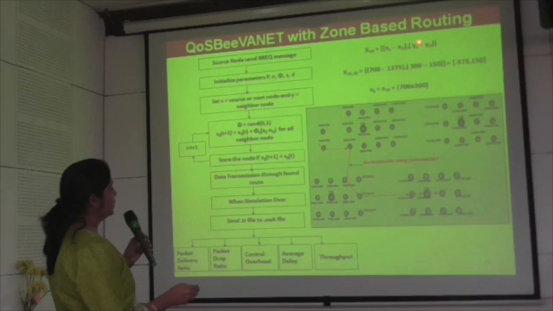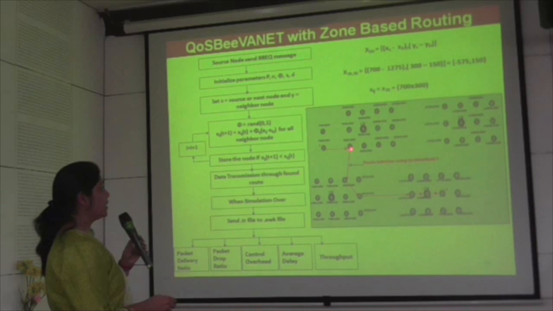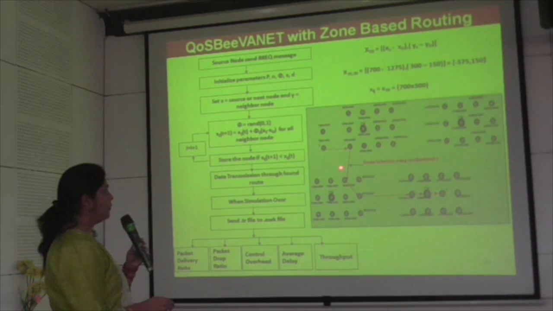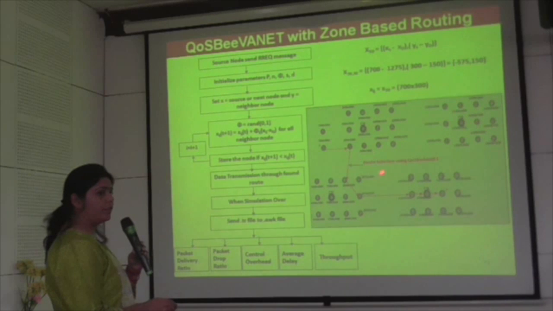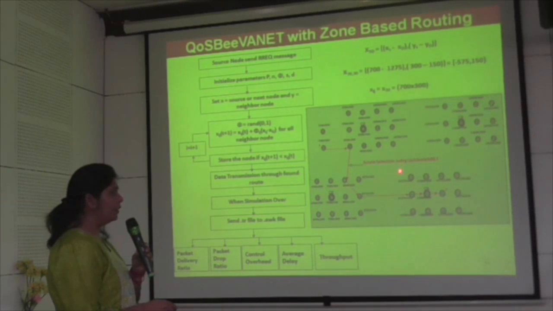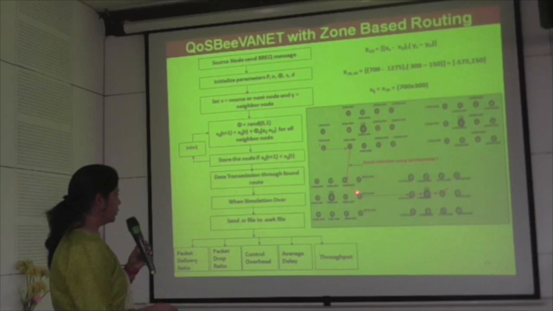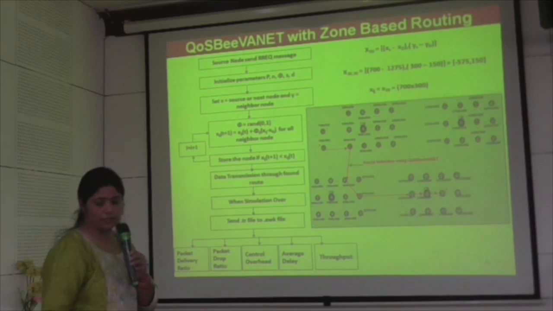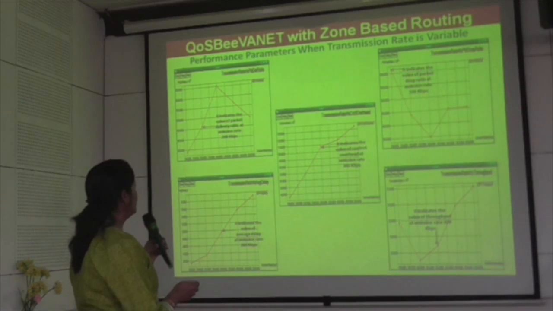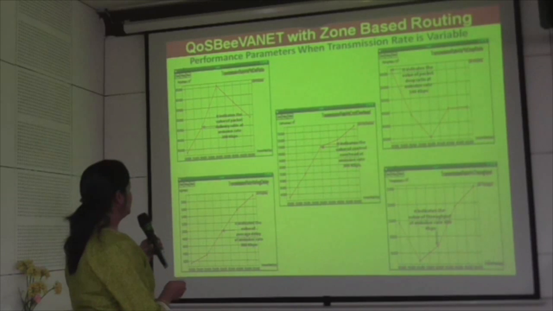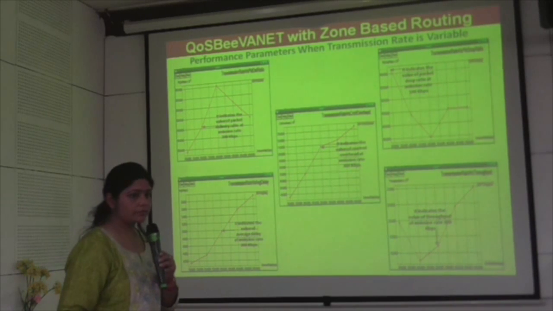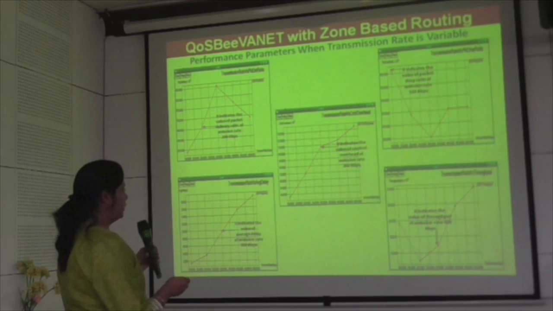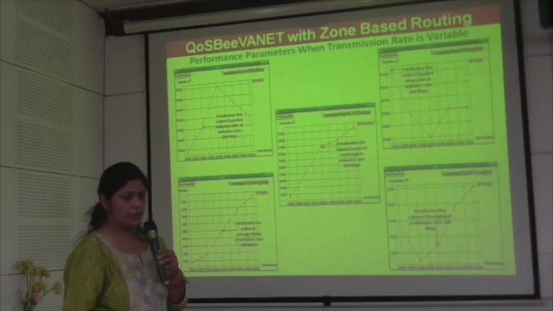We can say first we evaluated the distance among the source, the destination node and the neighbor node. Only that neighbor node is selected which is in the direction of the destination node. If a node is not in the direction of the destination node, we will not select that node and eliminate it. So through this path, the source will send the data packet to the destination. These are the performance parameters evaluated through PSOZBR VANET, and we can see in the result section that it is improving the performance.